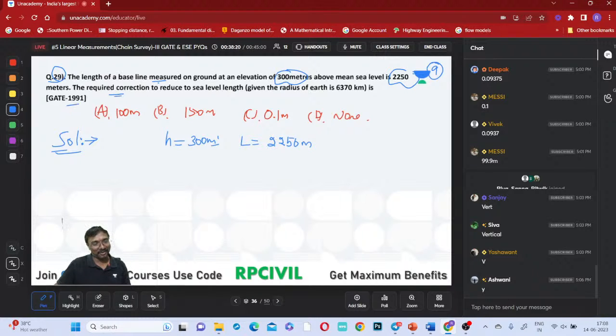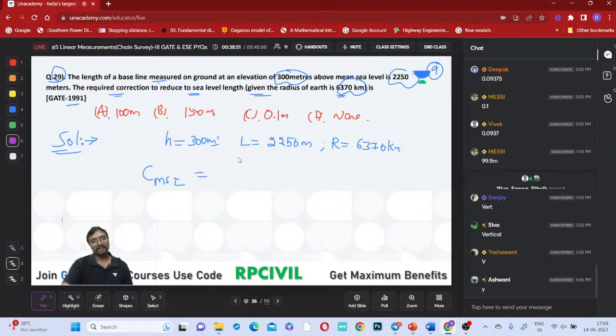The required correction to reduce the sea level length, if the radius of the earth is known as 6370 kilometers. So what is the radius of this earth? 6370 kilometers. Now tell me, what is the correction for this mean sea level? Anybody remember this correction for mean sea level, all of you?